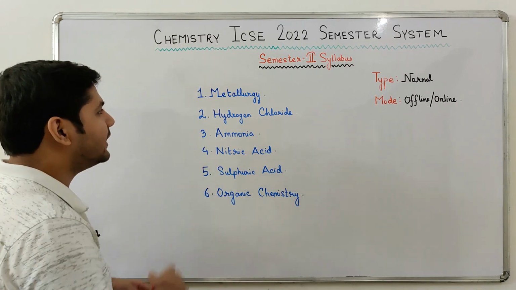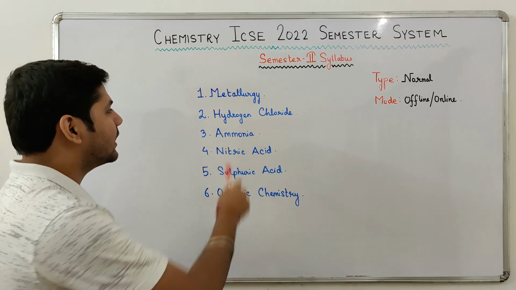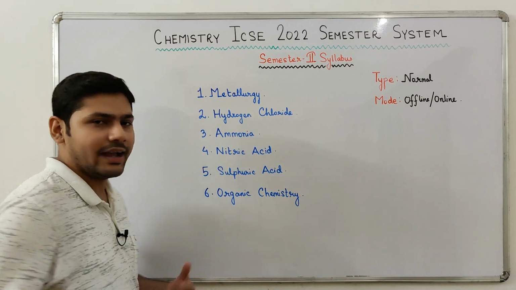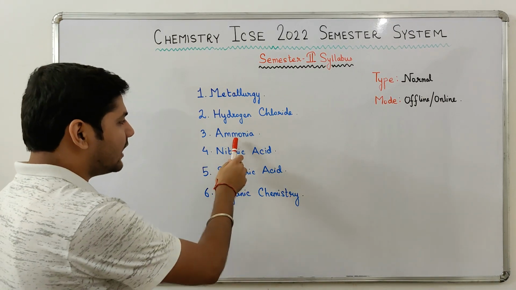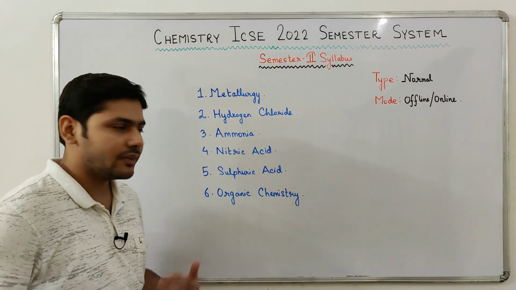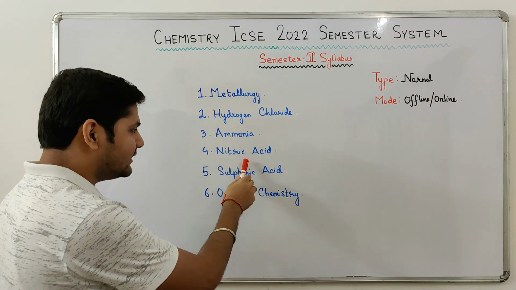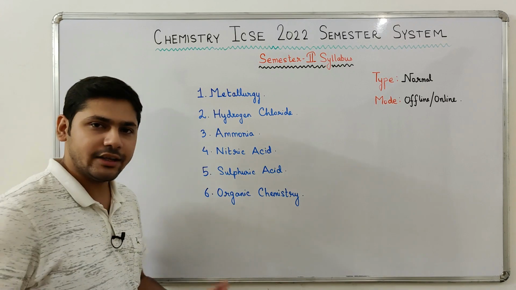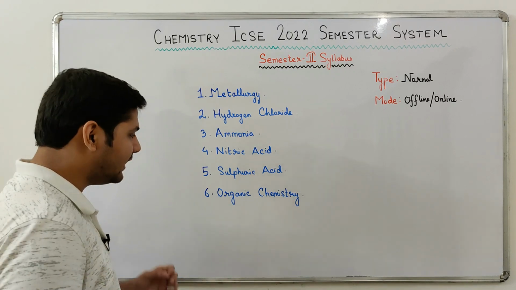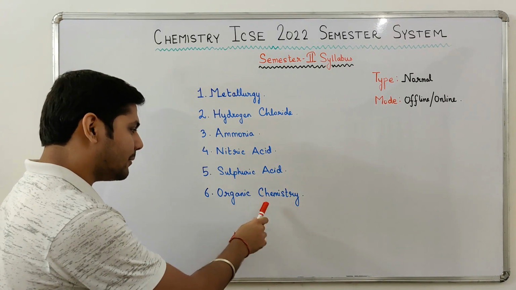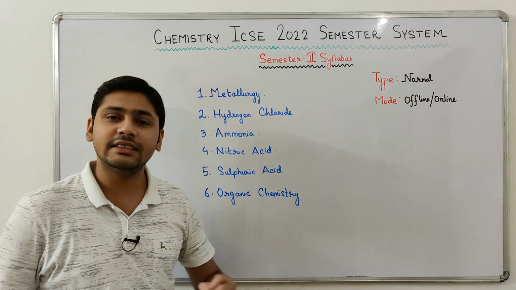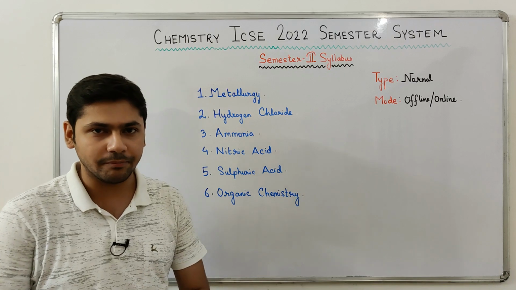The first chapter in syllabus for semester 2 is metallurgy. The second chapter is hydrogen chloride, HCl. The third chapter is ammonia, NH3. The fourth chapter is nitric acid, HNO3. The fifth chapter is sulfuric acid, H2SO4. And the final and last chapter is organic chemistry. So guys, this is the syllabus for the semester 2 chemistry exam.